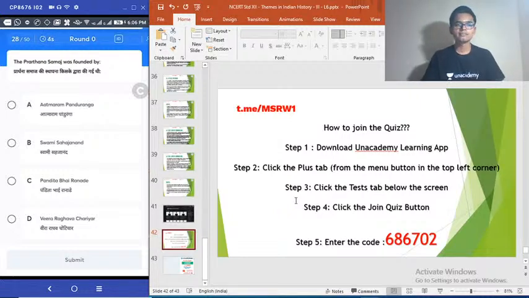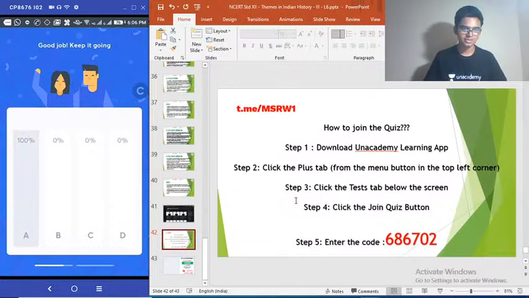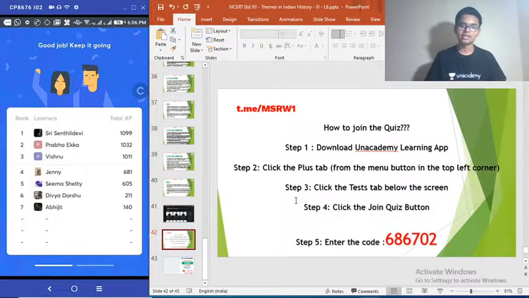Easy question again regarding the reformation movements in 19th century. Prarthana Samaj has been founded by Atmaram Pandurang. Okay, 100% getting that correct. Very good. Prabhaika taking the lead there. All of you got that right. Very good.